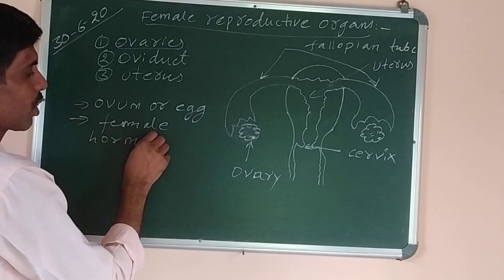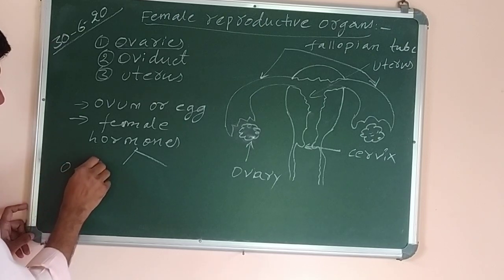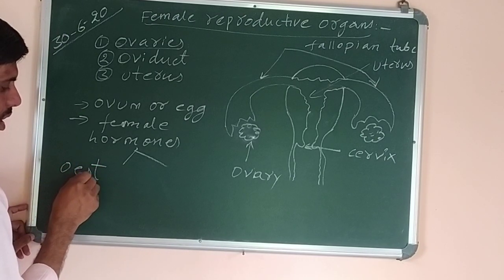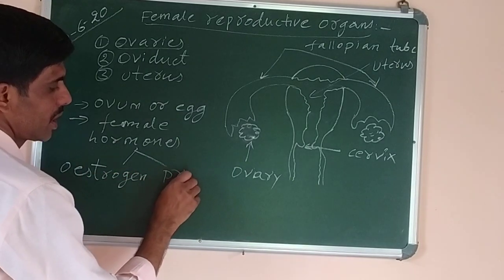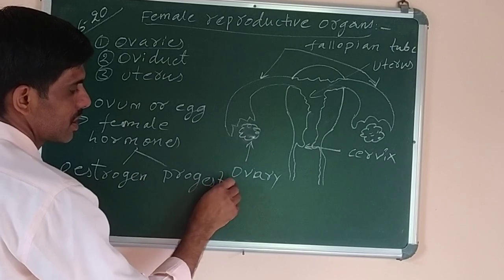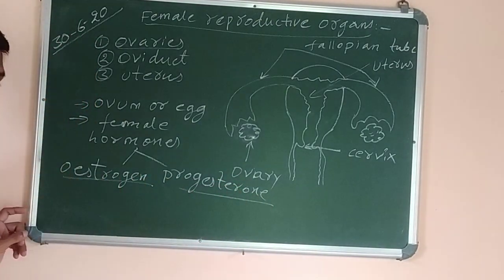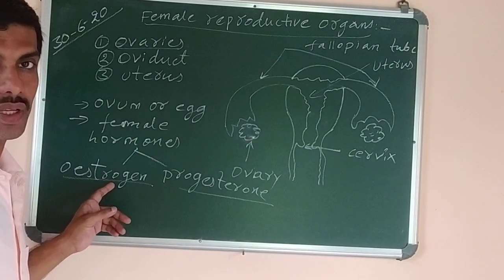Two types of female hormones are produced. What are they? Estrogen, check the spelling, OEST, estrogen, and progesterone, PROGESTERONE, progesterone. These two hormones are required for the development of secondary sexual characters in females.